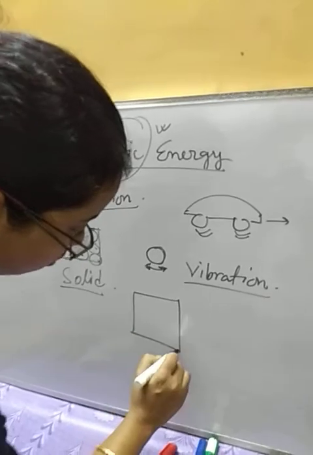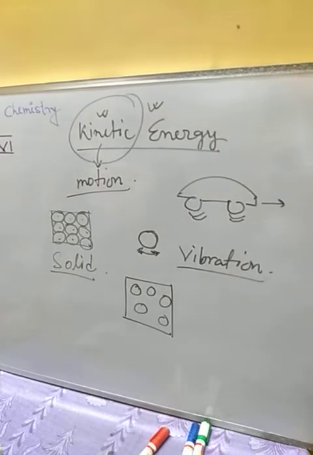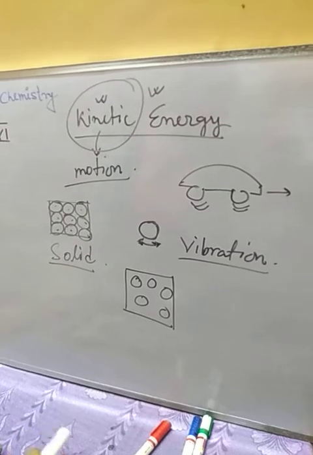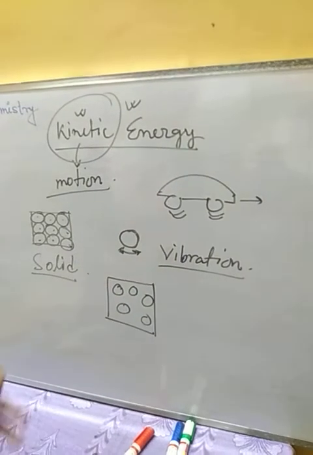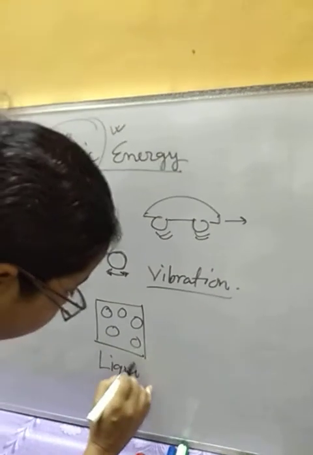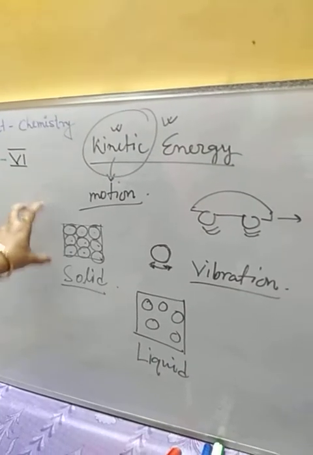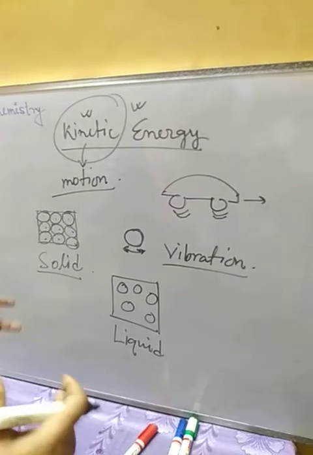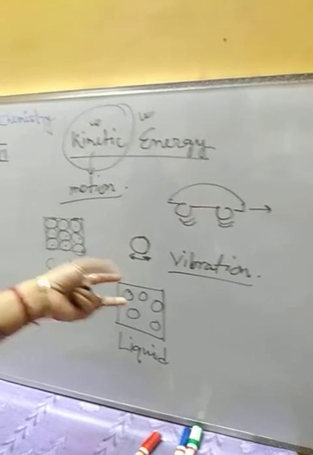Now the liquid. For liquid, we know there are some gaps between the particles, and as the intermolecular force of attraction is less here, the particles are a bit scattered here and there. Compared to solid particles, the movement of liquid particles is much more, because in solids the force of attraction is more, so particles cannot move easily and vibrate at a fixed position. In liquids, the attraction is less, so the particles are free to move.